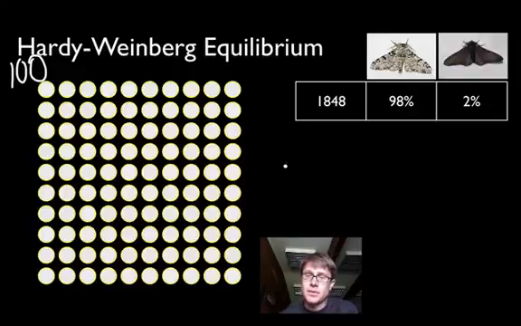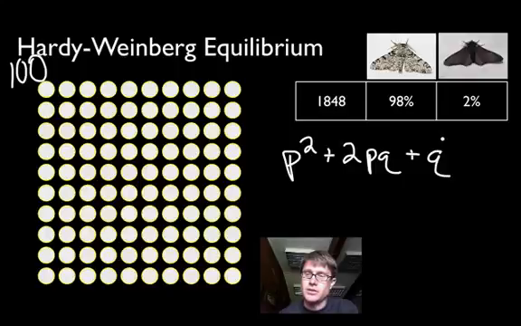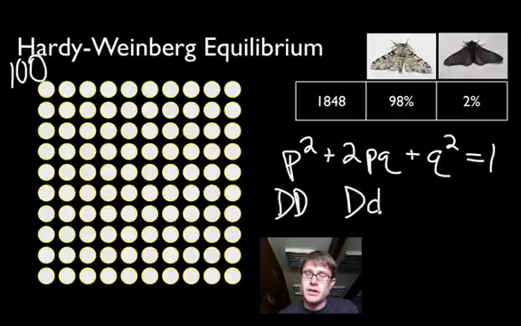To understand this, you have to have an understanding of Hardy-Weinberg equilibrium. So here's our famous equation. If you don't know this, you should probably look at the video on Hardy-Weinberg equilibrium. p squared stands for the individuals that are homozygous dominant. 2pq stands for the individuals that are heterozygous, and q squared tells us the frequency of the individuals that are homozygous recessive.